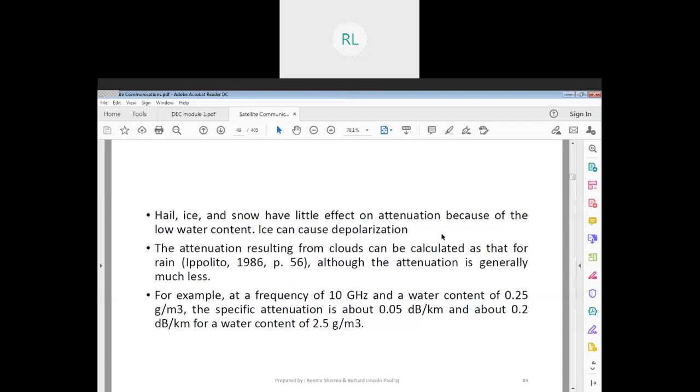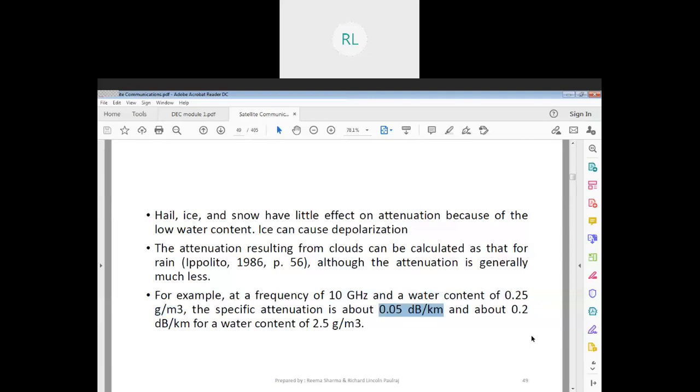As I told you, the ionosphere has these charged electrons, and we use these for the purpose of communications. Once the signal passes through the ionosphere and comes down to the base station, before hitting the base station it has to cross through these clouds, through the ice layer, through the water molecules. All these can cause dispersion or loss of signals, attenuation in general. So attenuation resulting from clouds can be calculated as that for rain.